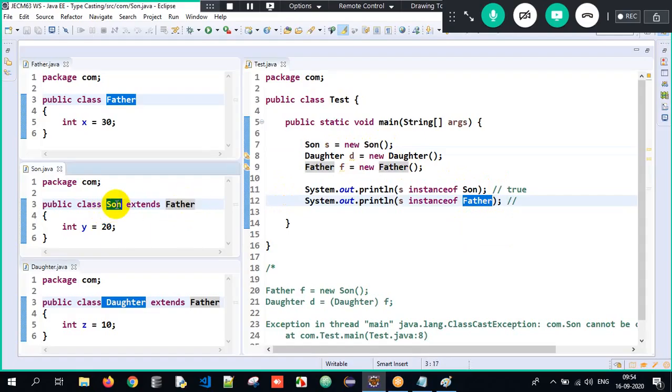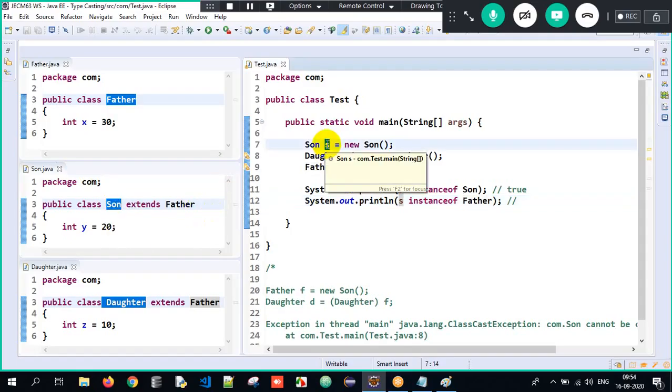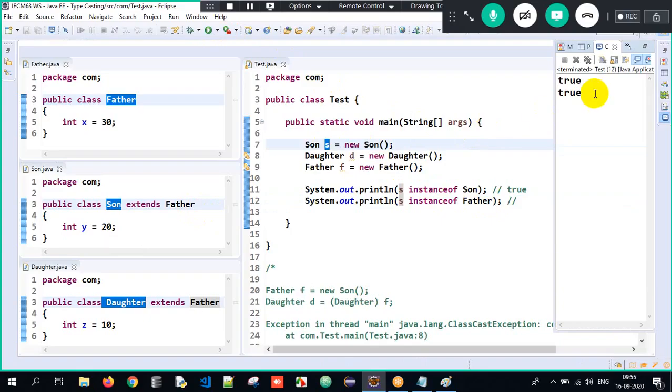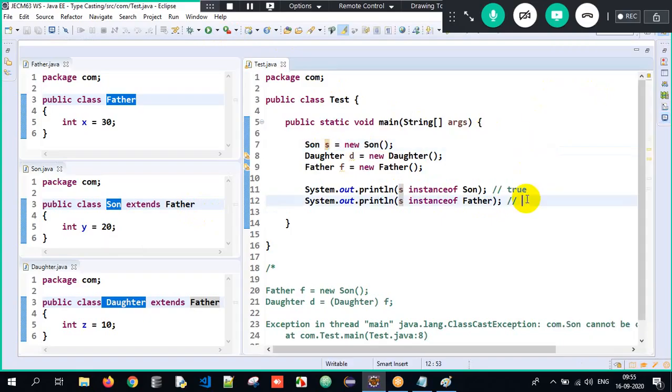So when I create an object of son, it will have the inherited properties of father as well as the explicit properties of son. He will have the properties of son also, father also. So it should be true. Correct. Once I execute it, I get the output as true here.